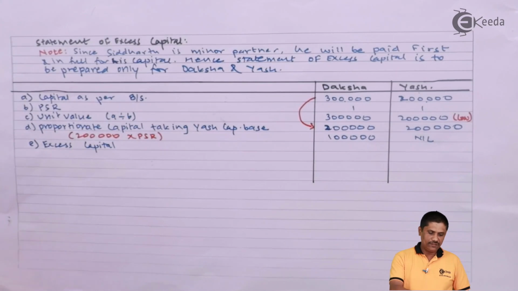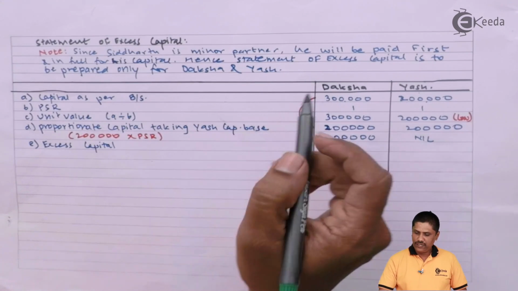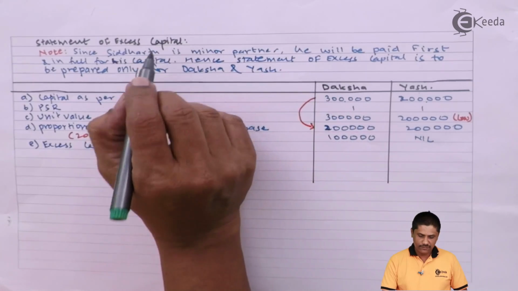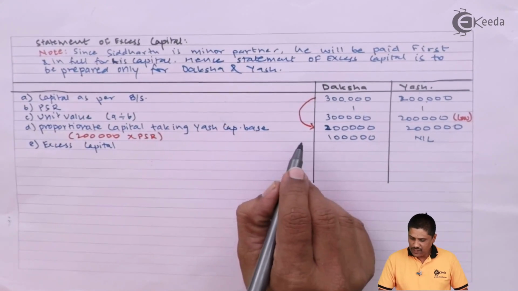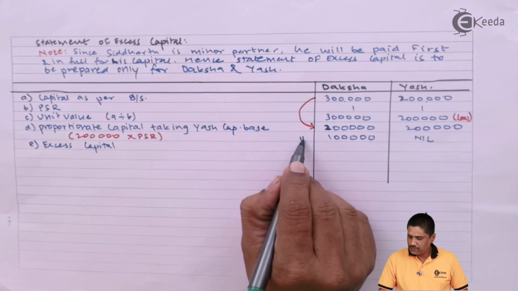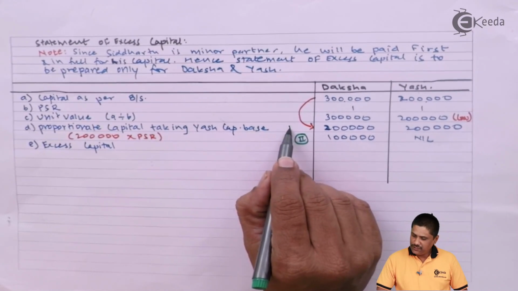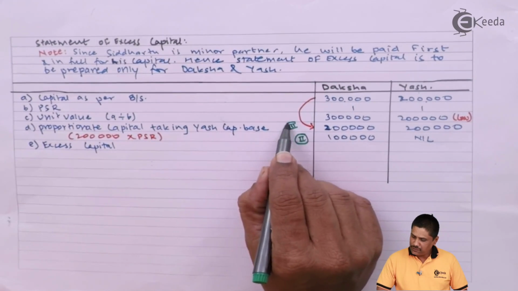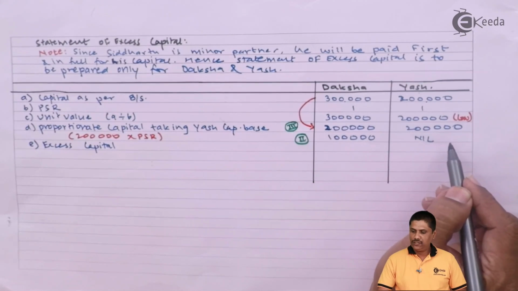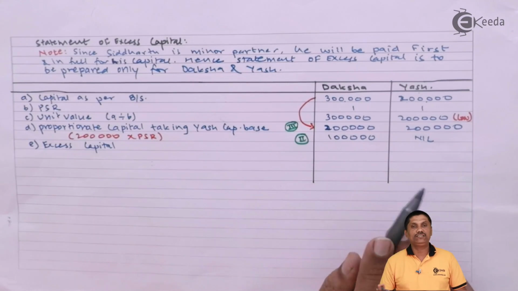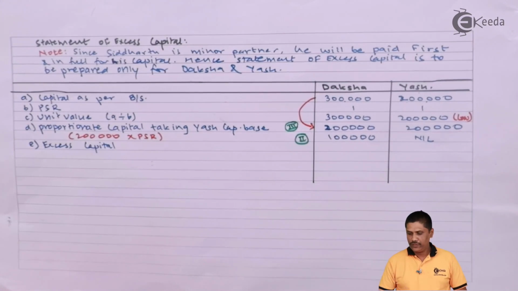So let us decide how to pay. First and foremost, I will pay Siddharth. Next, I will pay Daksha towards his excess capital. And then I will pay Daksha and Yash toward their proportionate capital. If I complete this stage, then again I will pay all 3 partners in their PSR. So be careful.